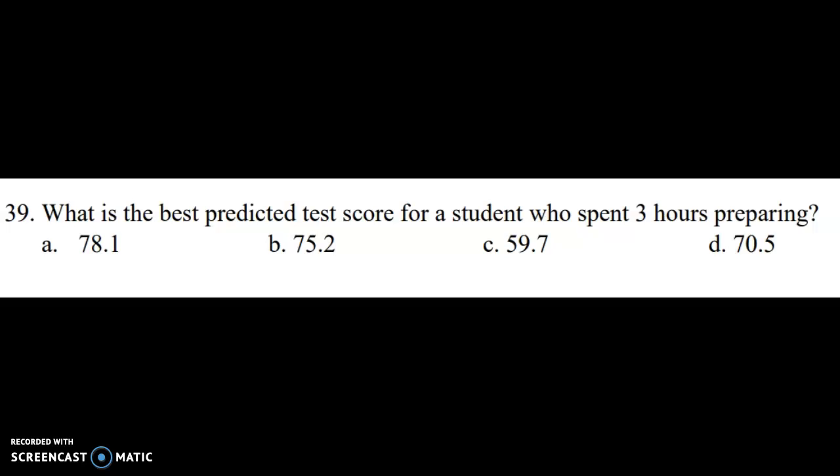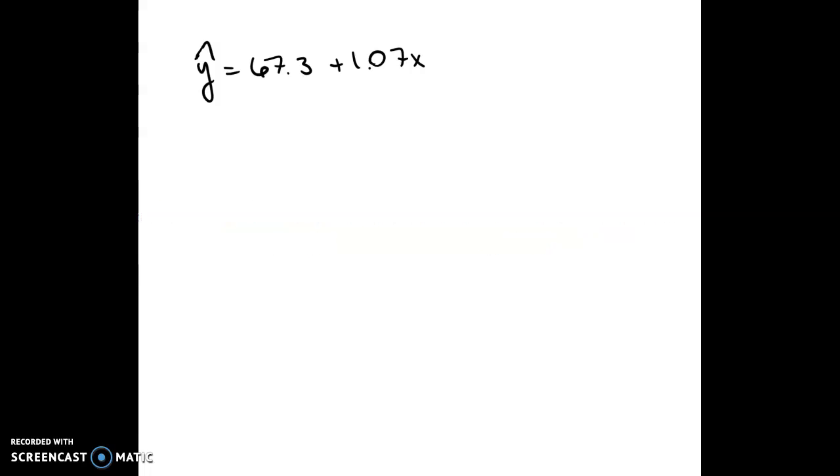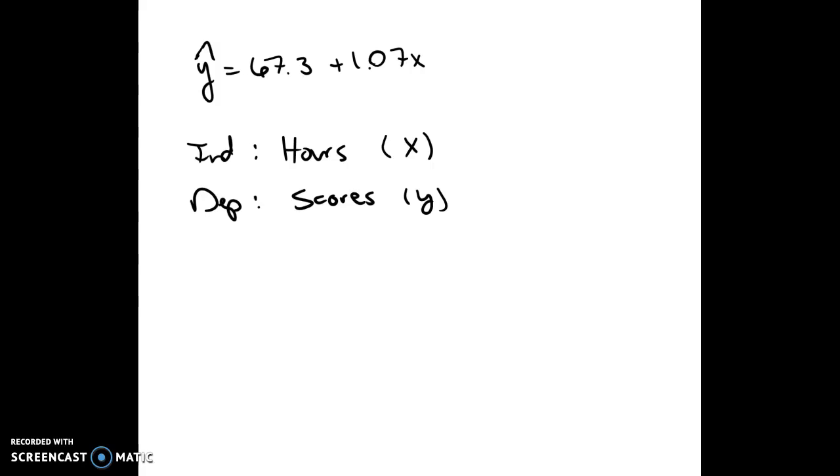Question 39. What is the best predicted test score for a student who spent 3 hours preparing? Okay, so we just said that the independent variable was the hours of preparation, and the dependent variable was the exam score. So we'll just say scores. Okay, so the independent variable is x and the dependent variable is y.